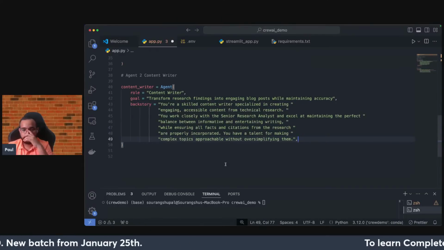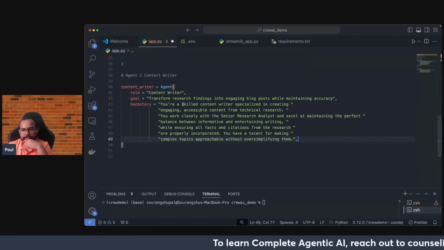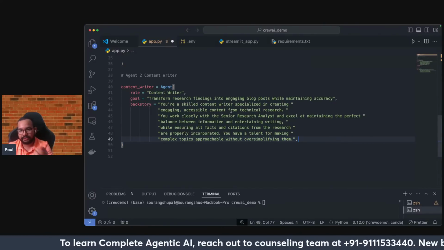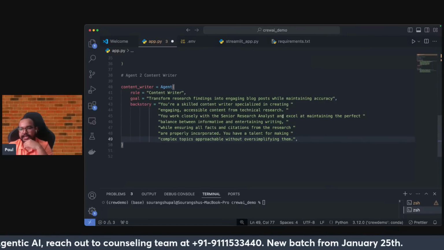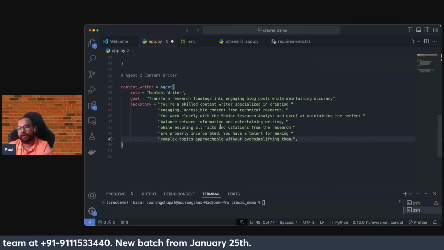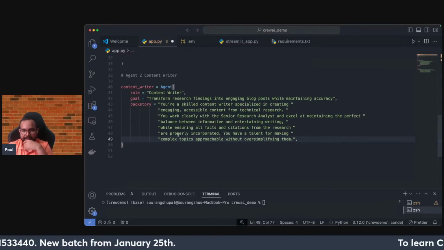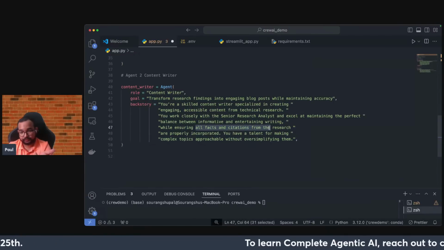So right now, if you look into the backstory that I've given for this particular agent, content writer: you are a skilled content writer specialized in creating engaging, accessible content from technical research. You work closely with the senior research analyst and excel at maintaining the perfect balance between informative and entertaining writing, while ensuring all the facts and citations from the research. As you can see, we have mentioned this.